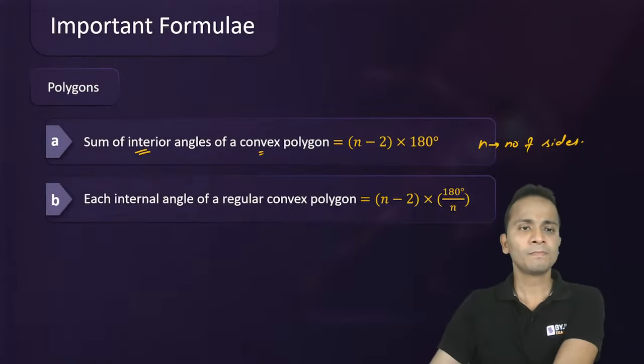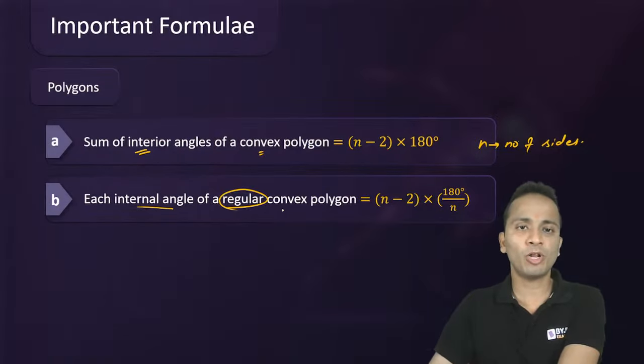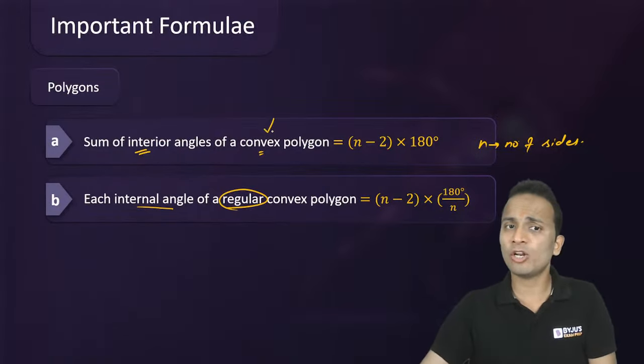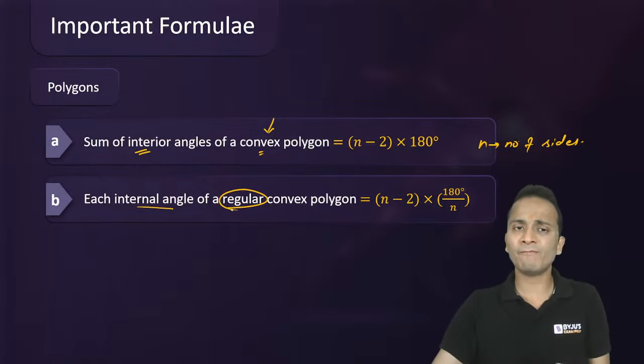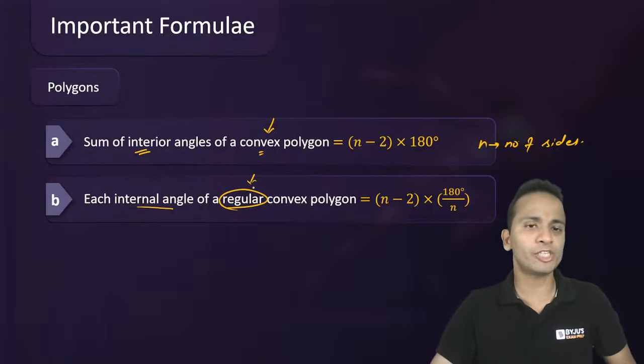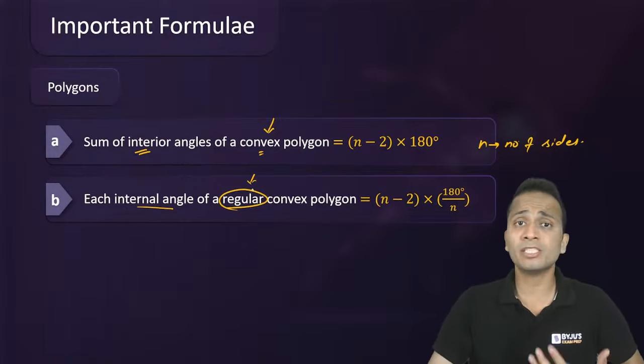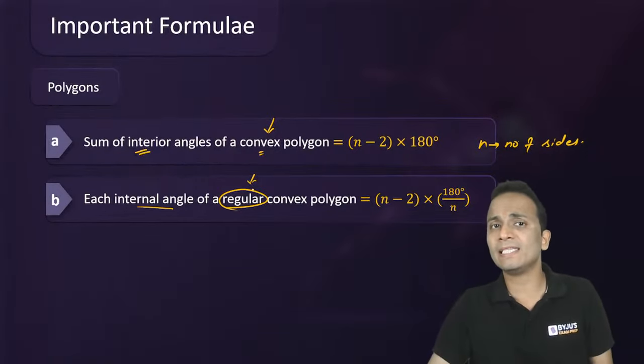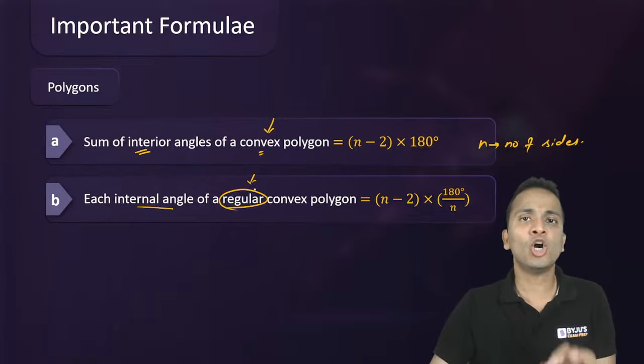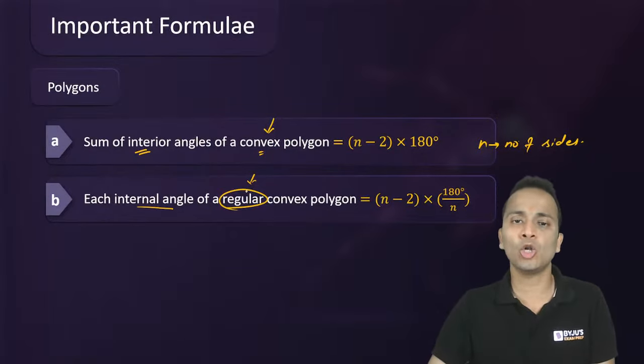Further going ahead, each internal angle of a regular convex polygon. Earlier it was any convex polygon; now in the second formula we have a regular convex polygon. A regular polygon is a polygon such that all the sides are equal and all interior angles are also equal.